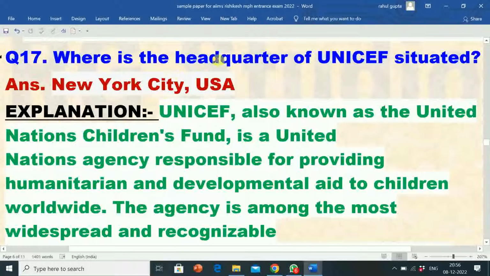Next question is where is the headquarters of UNICEF situated? Its answer is New York City, USA. Headquarters of UNICEF is situated in New York City, USA.